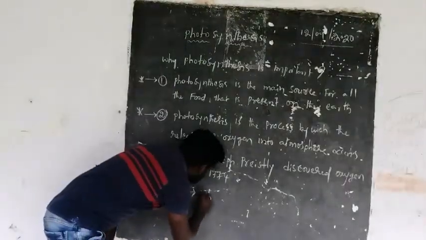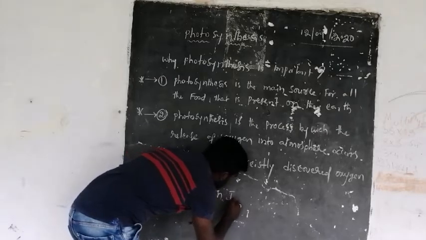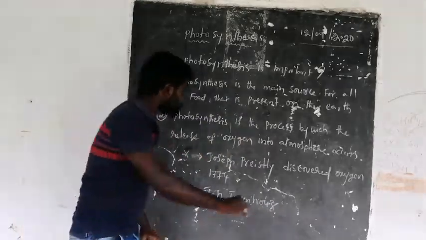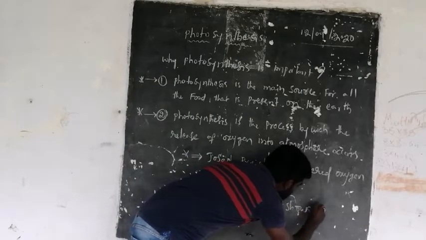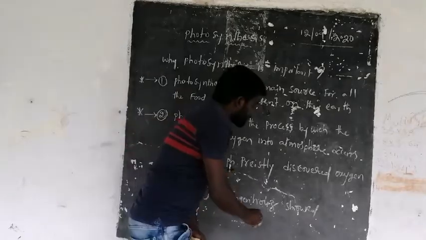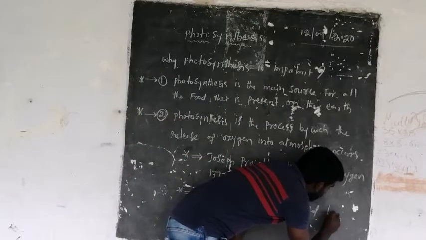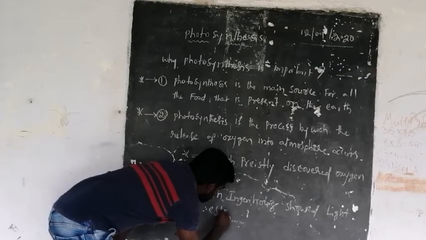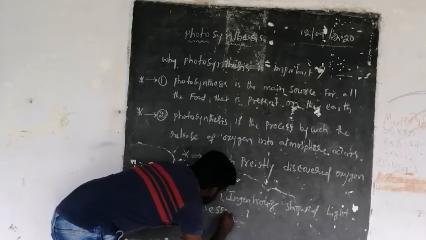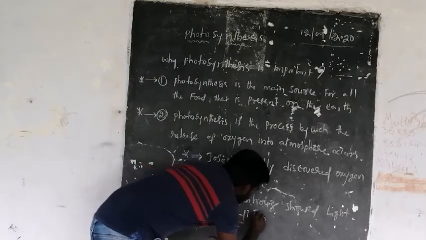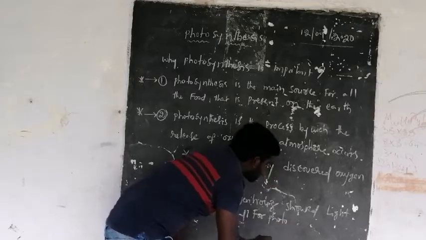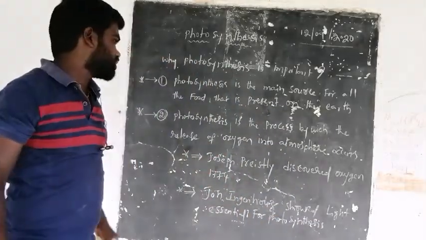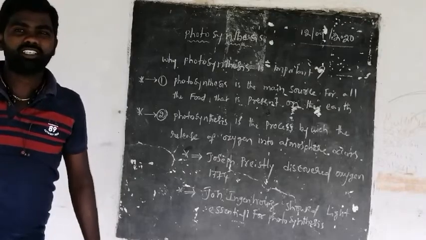The scientist named John Ingenhousz showed or proved that light is essential for photosynthesis.